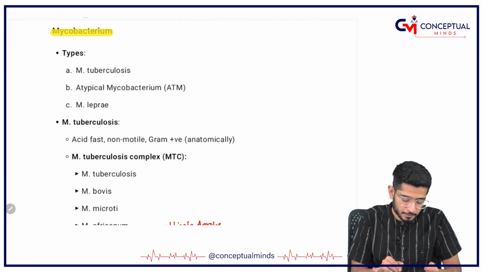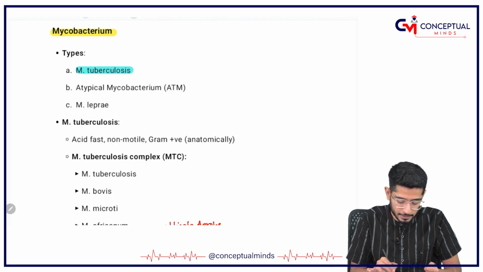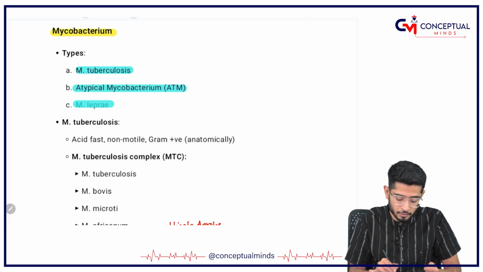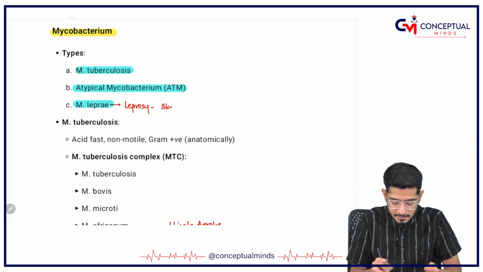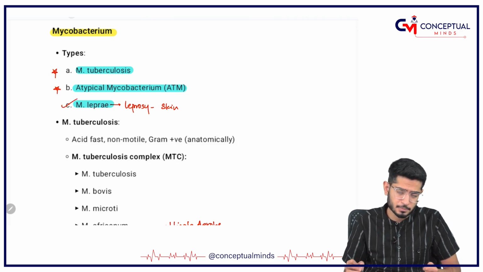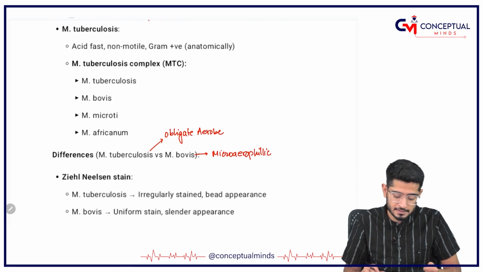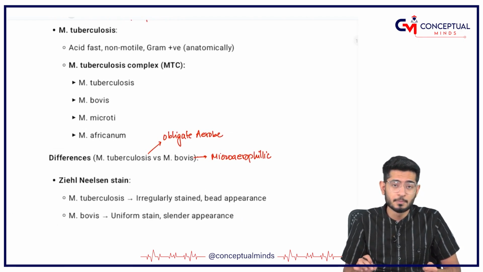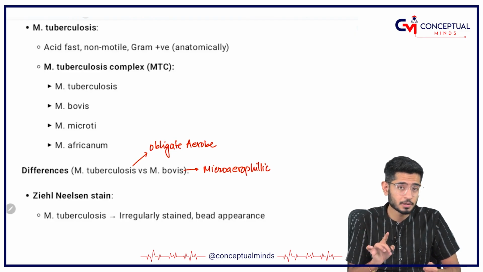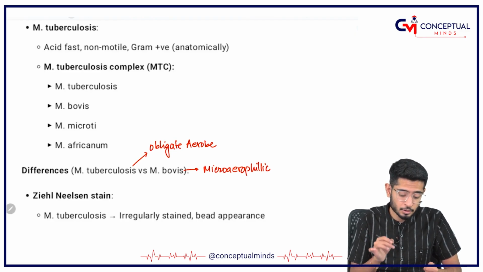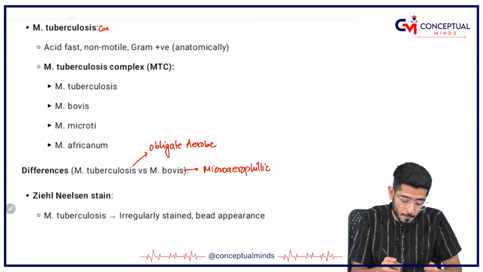Okay. So, first of all, let us discuss Mycobacteria. I told you that Mycobacteria has Mycobacterium tuberculosis, then atypical Mycobacteria, and of course Mycobacterium leprae. But leprae is responsible for causing leprosy, which is a skin disease. So, we have covered this. Coming on to Mycobacterium tuberculosis and atypical Mycobacteria, first of all, we will discuss Mycobacterium tuberculosis. But my dear friends, please remember one very important thing: Mycobacterium tuberculosis means Mycobacterium tuberculosis complex.